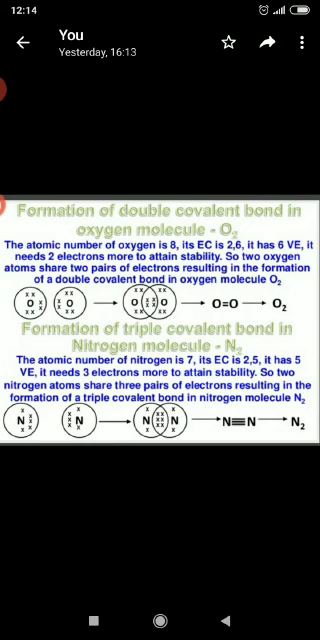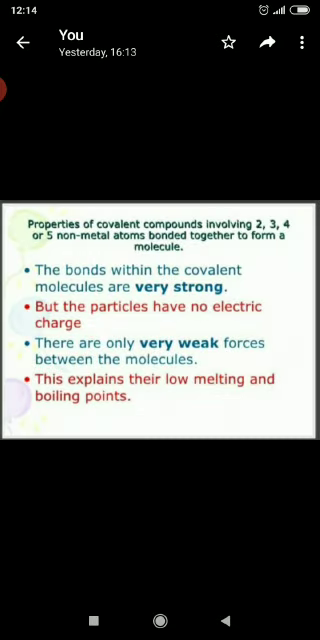See the arrangement, how they are forming triple covalent bond. So here we can see the formation of double, triple and single covalent bond. So what are the properties of covalent compounds?